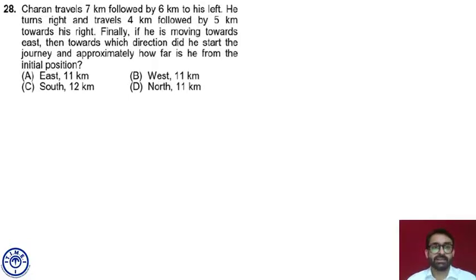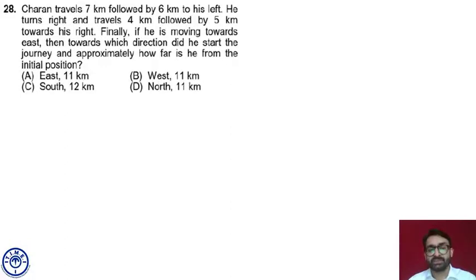Charan travels 7 kilometers followed by 6 kilometers to his left. He turns right and travels 4 kilometers followed by 5 kilometers towards his right. Finally, if he is moving towards east, then towards which direction did he start the journey, and approximately how far is he from the starting point?